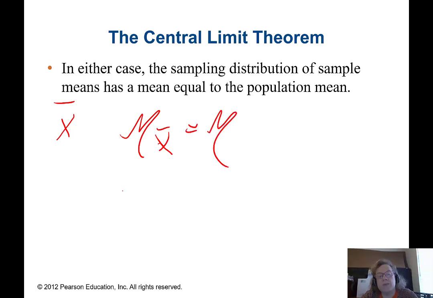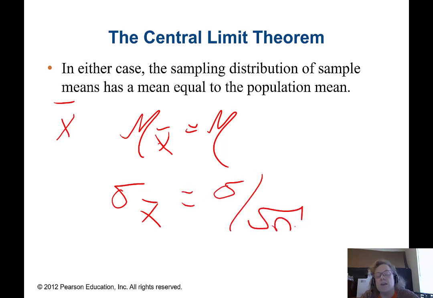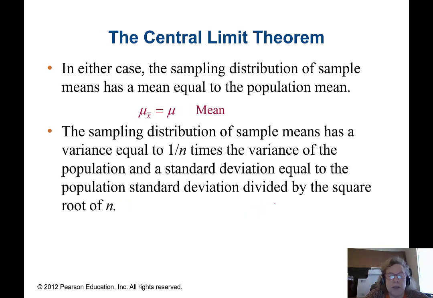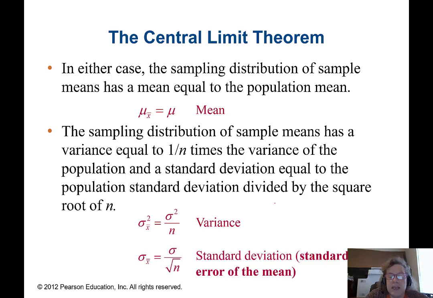And do you remember what else we learned? Sigma sub x bar. What is that one? Sigma over the square root of n, correct. So that's true, at least approximately, for any sample mean as n gets bigger. There we go. The sampling distribution of the sample means has a variance equal to 1 over n times the variance of the population, and a standard deviation equal to the population standard deviation divided by the square root of n. So there's the variance, and there's the standard error of the mean.